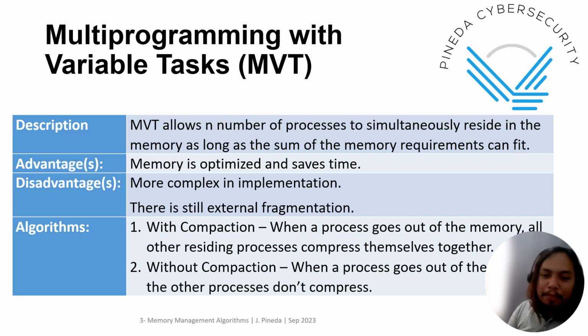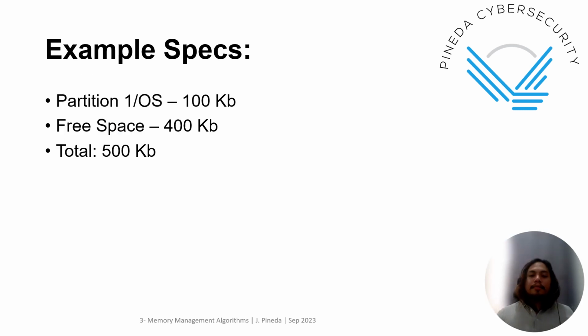Without compaction, when a process goes out of the memory, the other processes don't compress. So there will be spaces in between some of the processes if the middle process gets finished first. All right. So sample specs, this will be given to you. You have your partition 1 for the operating system, 100 KB, and then your free space, which is 400 KB. So the total is 500.